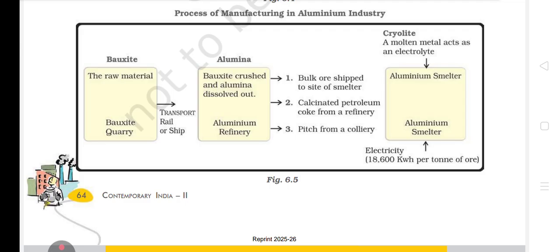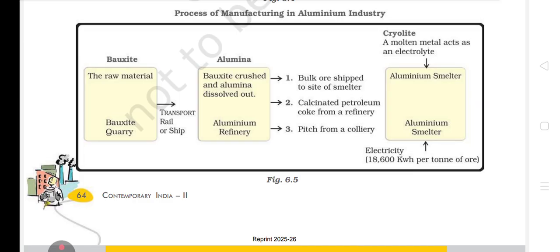Then calcination. You know very well the process of calcination, bachche, in which we heat the metal, we heat the oxide or whichever ore or metal in the absence of air. Okay, this you must have read in your chemistry chapters. Okay, next pitch from colliery. Then we have cryolite, a molten metal that acts as an electrolyte.